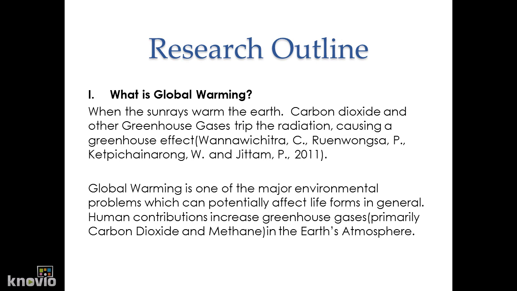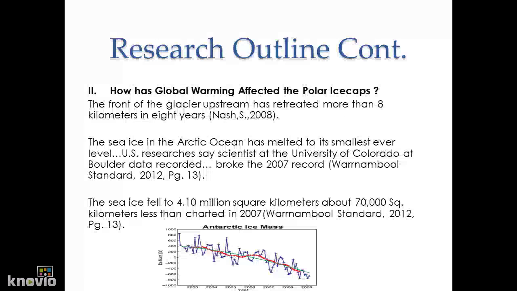What is global warming? When the sun's rays warm the earth, carbon dioxide and other greenhouse gases trap the radiation, causing a greenhouse effect. Global warming is one of the major environmental problems which can potentially affect life forms in general. Human contributions increase greenhouse gases, primarily carbon dioxide and methane, in the Earth's atmosphere.